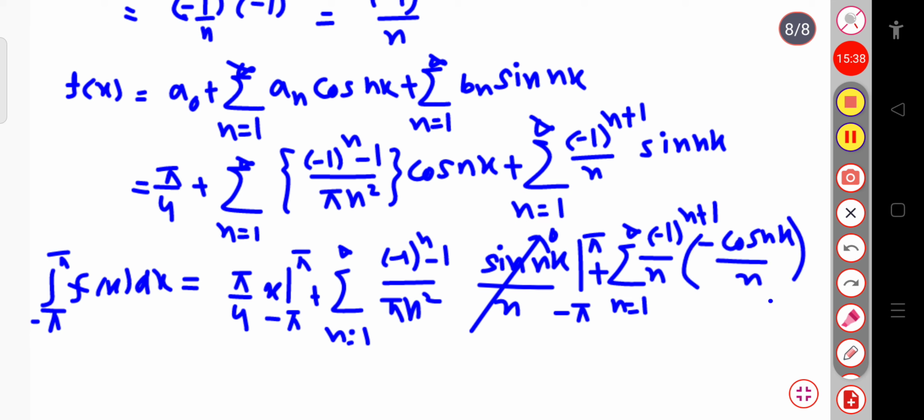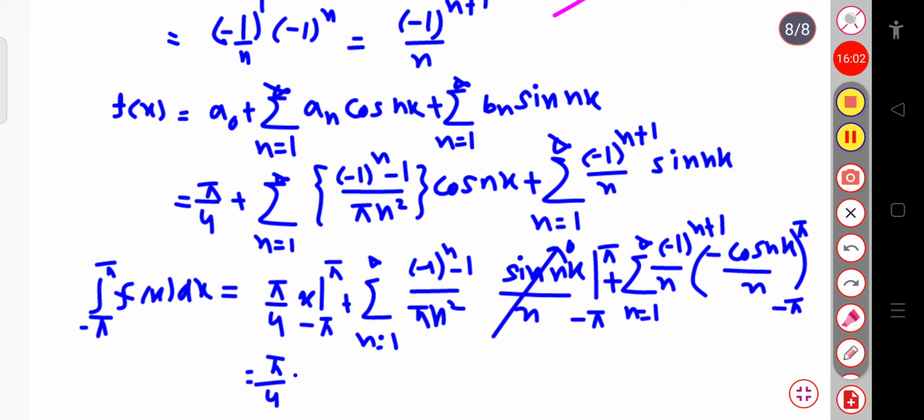you will get pi by 4 into, if I put the value of x, the upper limit is pi, and minus of minus pi becomes plus pi. So pi plus pi will be 2 pi. So this is equal to pi by 4 into 2 pi, or directly I can write this will be equal to pi square divided by 2.